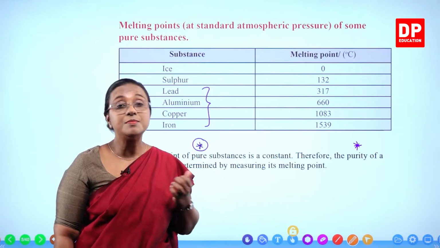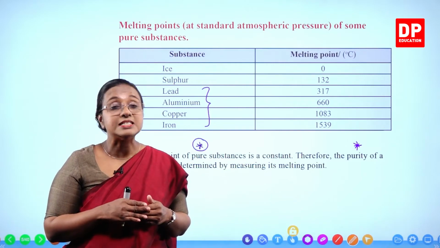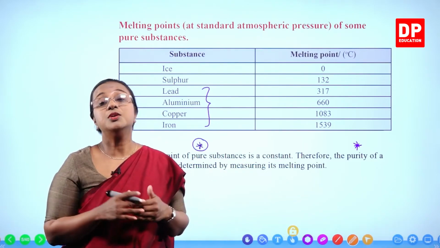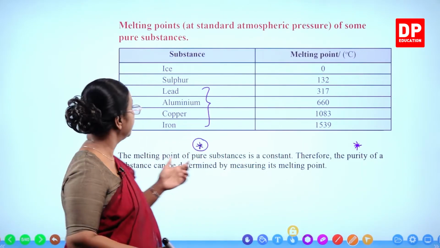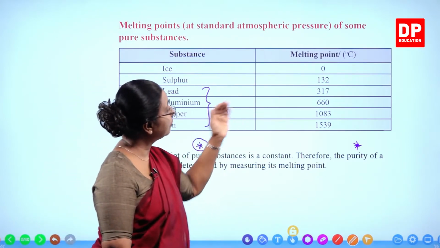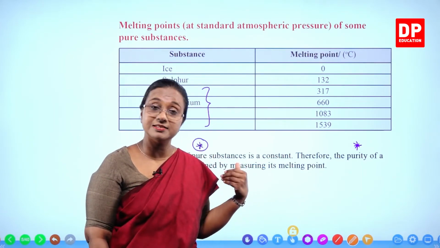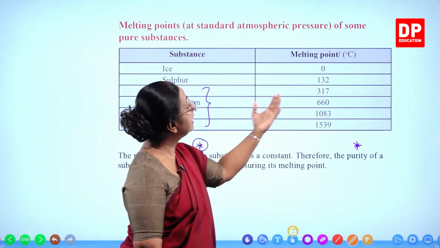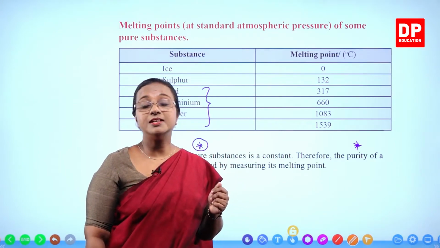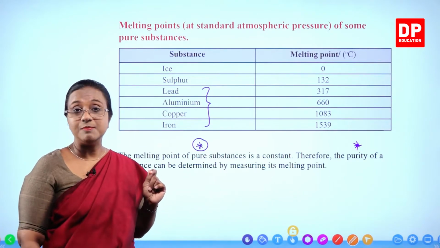When you measure the melting point of a substance, you can determine whether it is a pure substance or a non-pure substance. If you think there is a metal, lead, and you determine the melting point doing an activity similar to what we did before, if it is 317 degrees Celsius, you can confirm that it is lead metal.